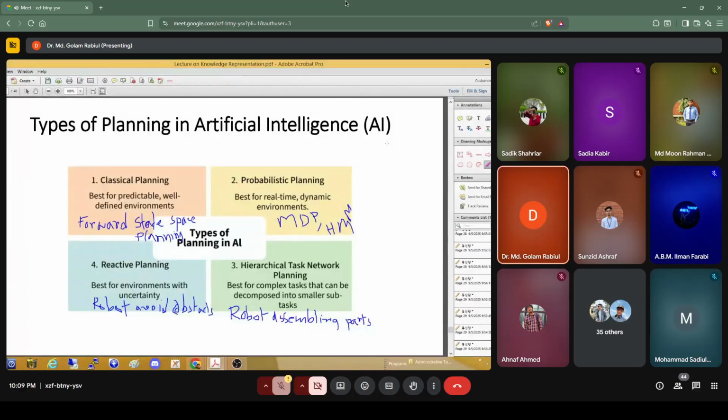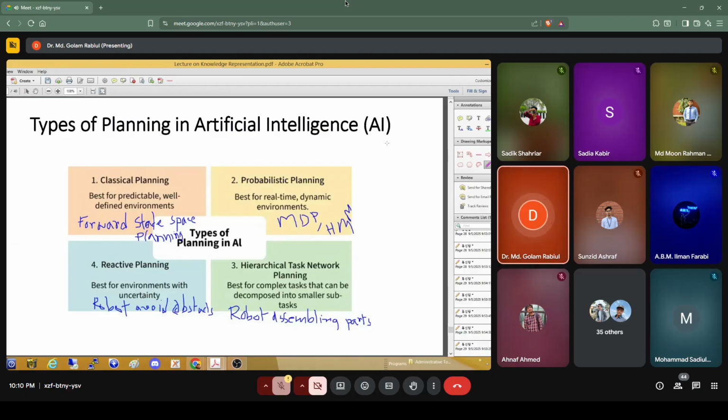Another example is the assembling of different parts of a machine by a robot. So those kinds of tasks, where a multi-agent environment is necessary, that kind of planning is called hierarchical task network planning.